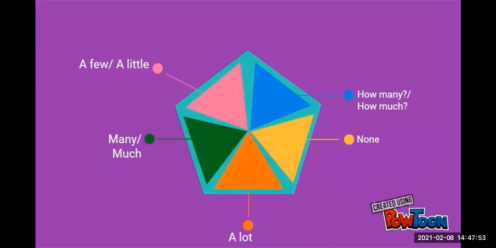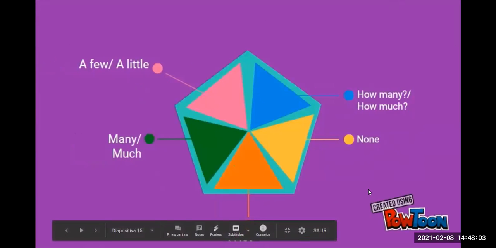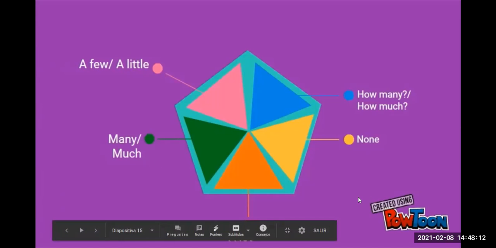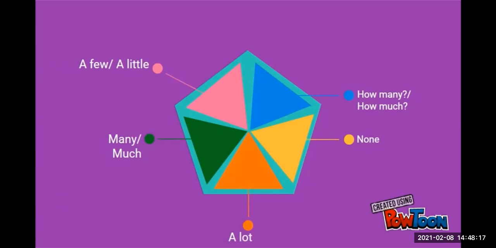Para decir la cantidad. ¿Qué tanto tenemos de esto? Okay, for example, a little sugar, or you can say many apples, okay? We can say a lot of vegetables, okay? So we have these quantifiers that we are going to learn today to talk about our diet, okay? So take notes because at the end, I will ask you some questions, okay? Tomen nota porque después les voy a preguntar sobre los quantifiers.